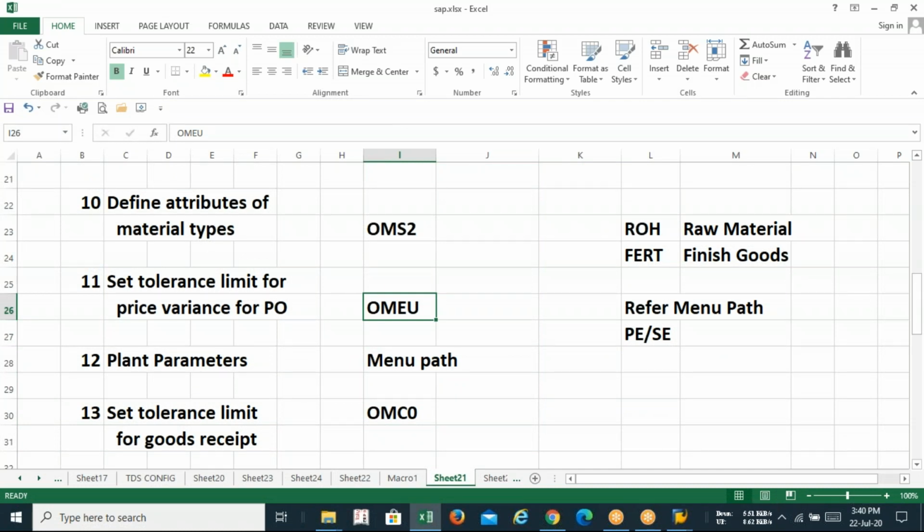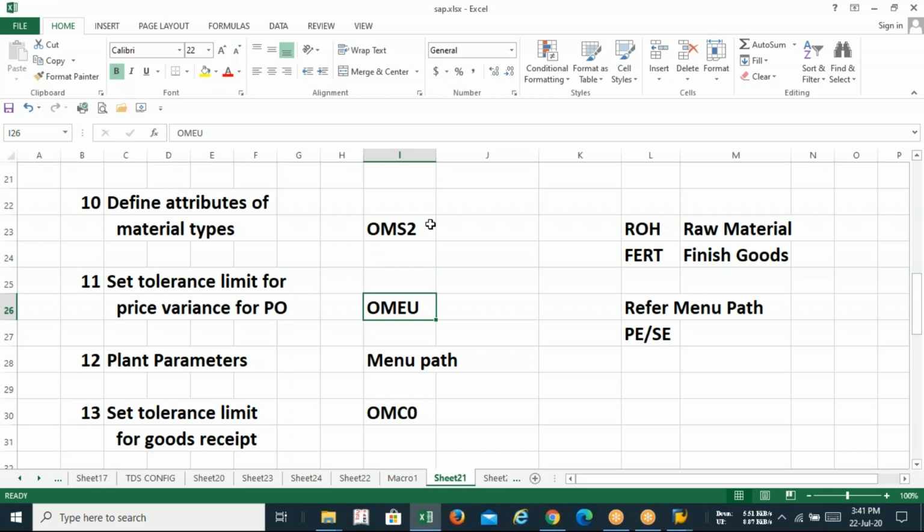So now what is the meaning of price variance? Guys, remember at the time of PO creation, say for example, if we are placing the order in a bulk quantity, a fraction may come. At the time of getting the invoice there may be a fractional difference.